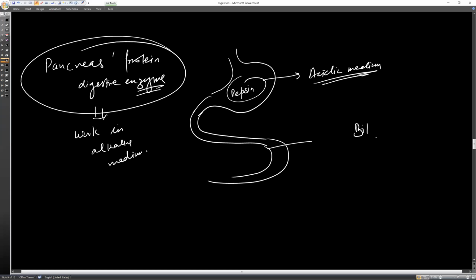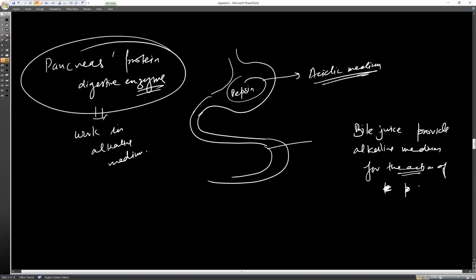Bile juice provides, first, help in the emulsification of fat. Second, bile juice provides an alkaline medium for the action of protein digestive pancreatic enzymes, mainly trypsin and chymotrypsin.